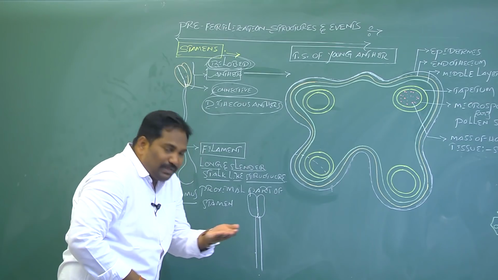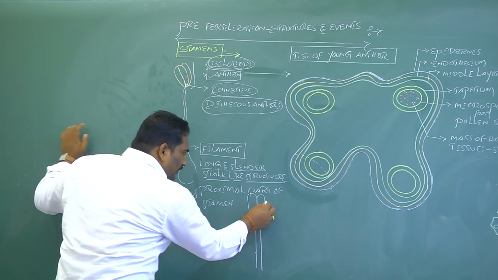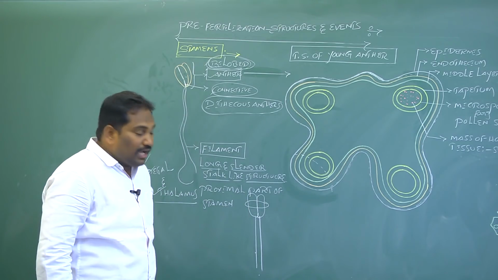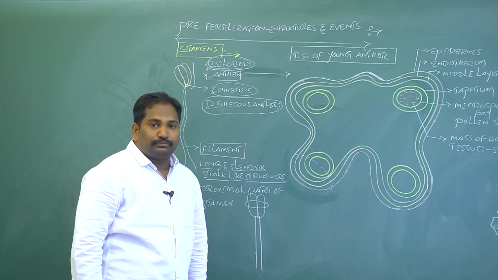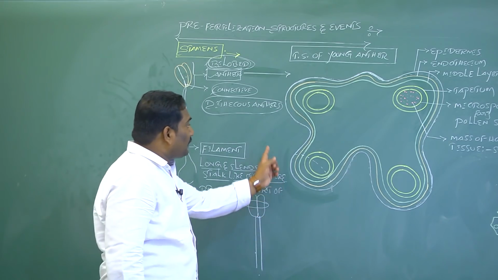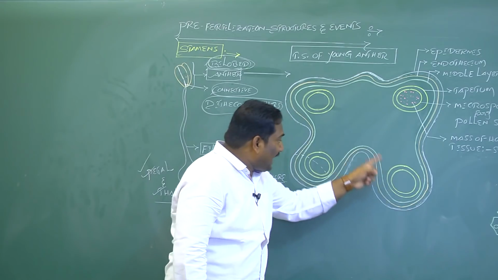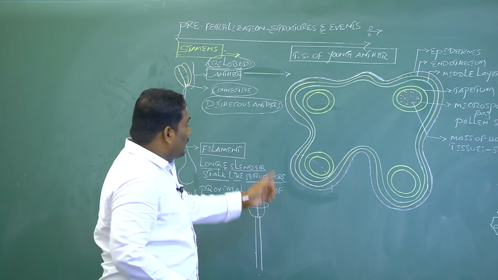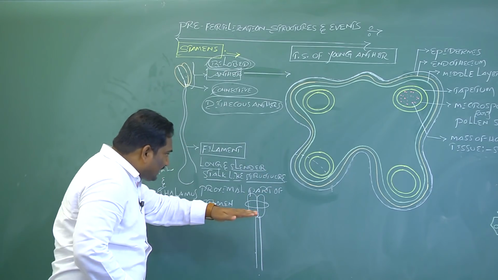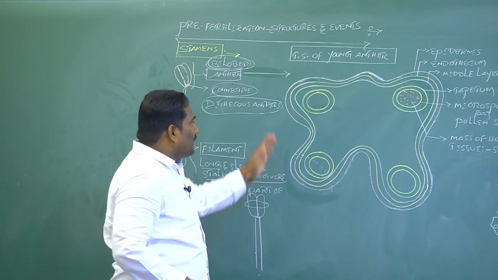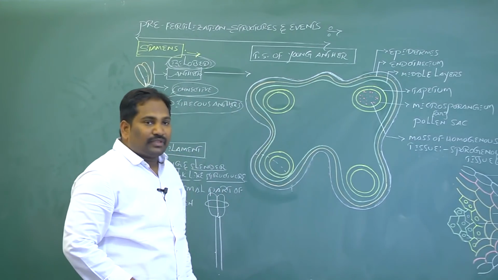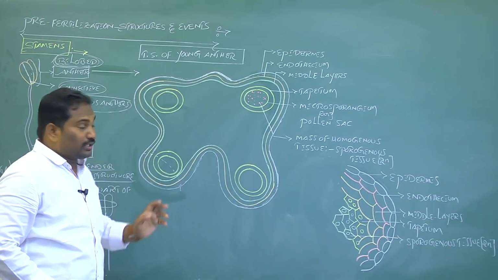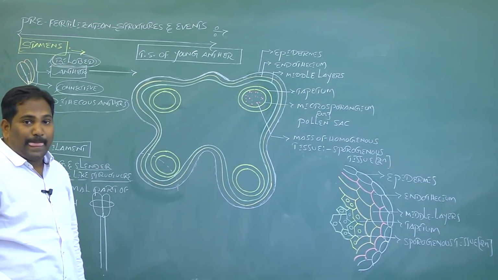With the help of a sharp blade, if we make a transverse section of a dithecous anther under the microscope, the structure of the young anther anatomy looks like this. The transverse section of a young anther, or anatomy of a young anther.